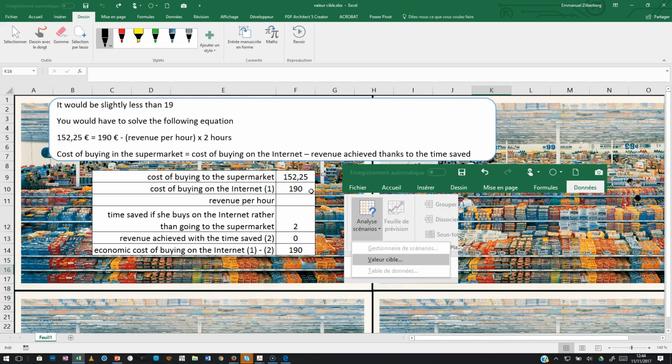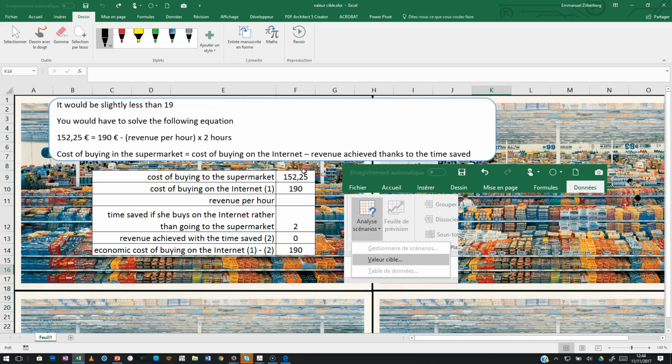And then we were looking for the revenue per hour, for which there would be an equivalence between buying in the supermarket and the economic cost of buying on the internet. And the economic cost of buying on the internet, that's the price you would pay for the basket plus the delivery cost. But you would subtract from that cost the revenue you could achieve during the 2 hours that you would save. So we were looking for the economic cost of buying on the internet to be equal to the cost of buying to the supermarket.